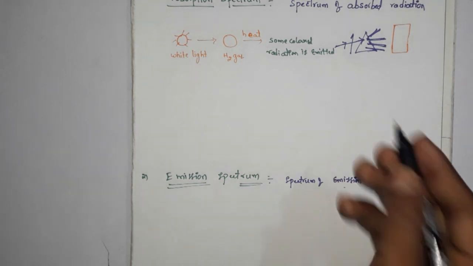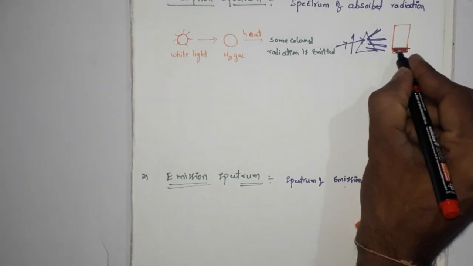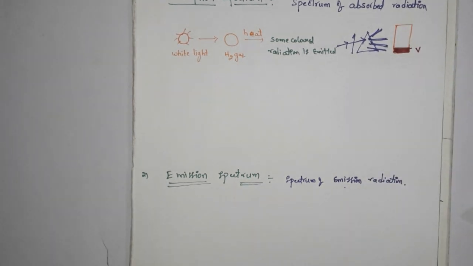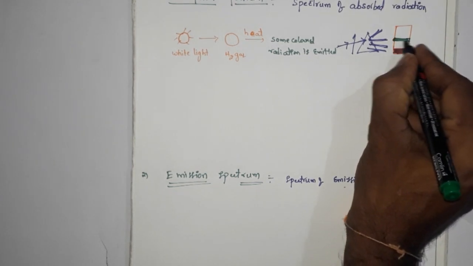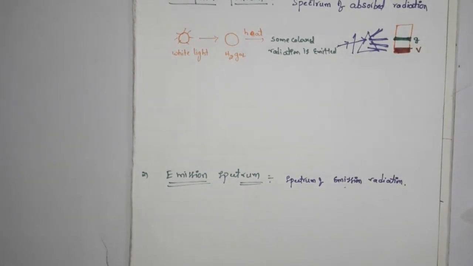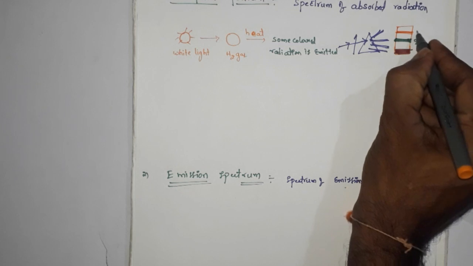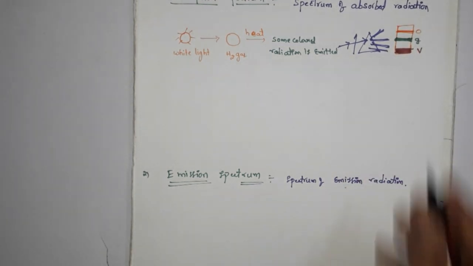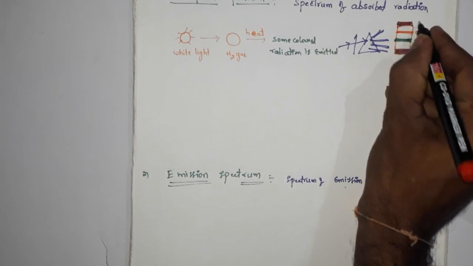The first one is violet color. The second one is green, it emits green color. The third one is orange color. The next one is red color, it emits red color.